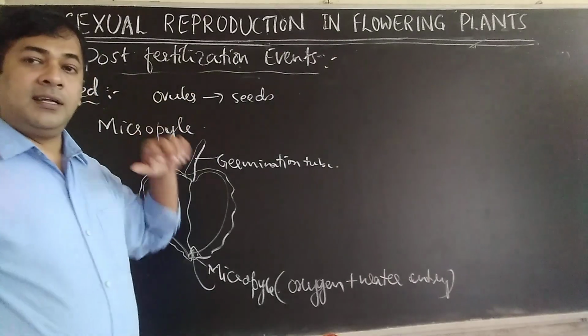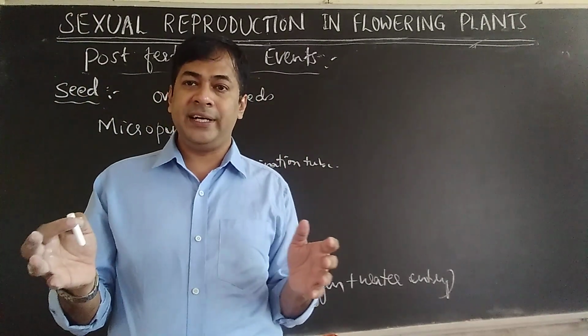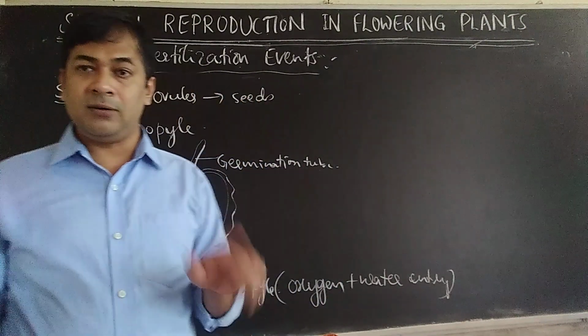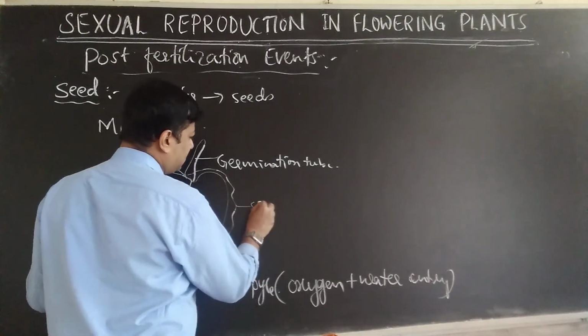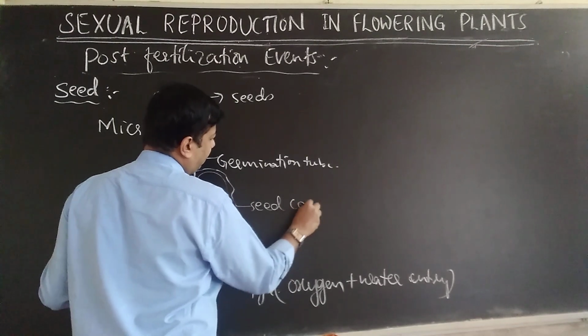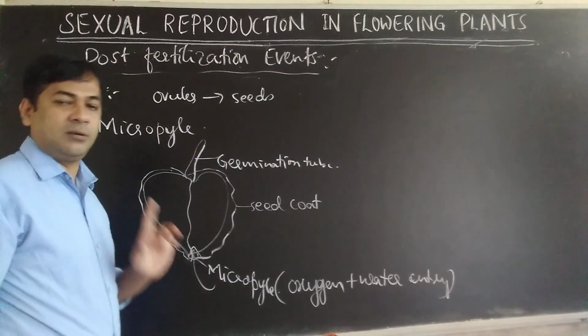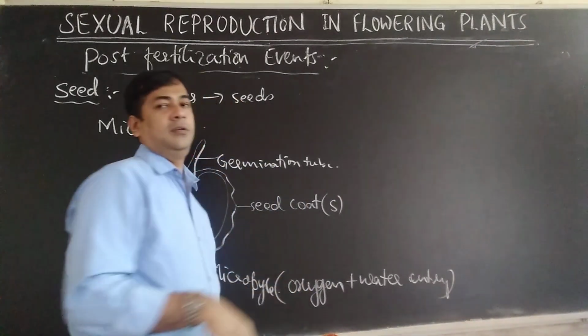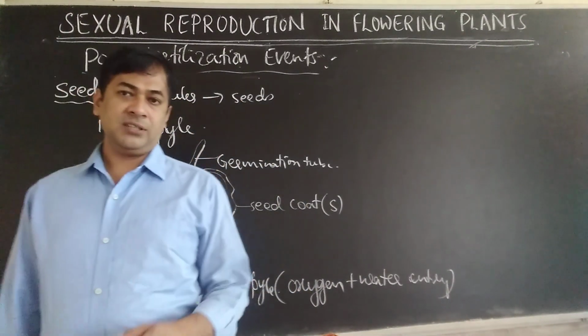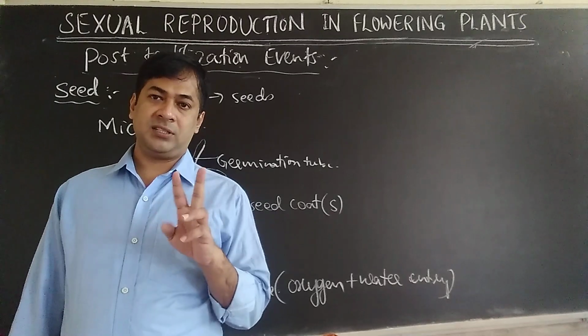Then ovules had two protective coverings called integuments. Till now, seeds also contain that. Integument later changes to seed coat. Sometimes a single seed coat will be there, sometimes two. In some seeds only one coat, in some seeds two coats will be there.